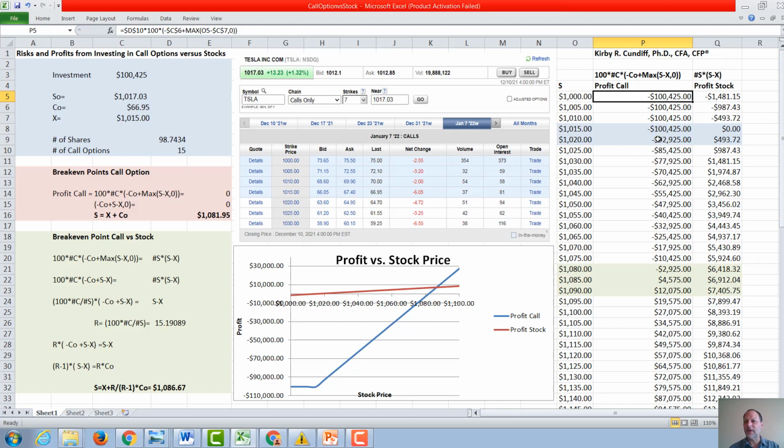We don't lose as much of it when we start to get above the strike price, but we're still losing most of the money, and we don't break even until we get into this range right here. It looks like somewhere between 1,080 and 1,085, and then we start to make a profit on the call options.